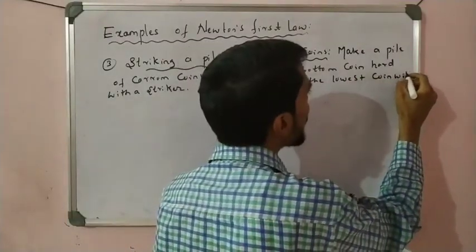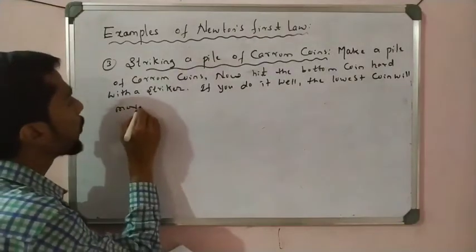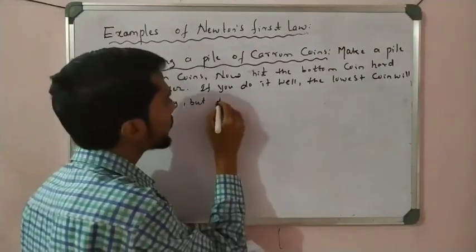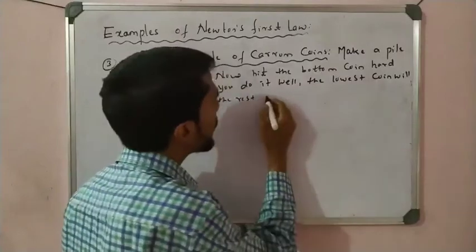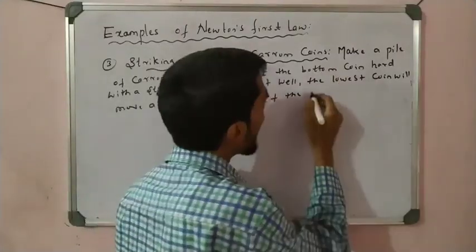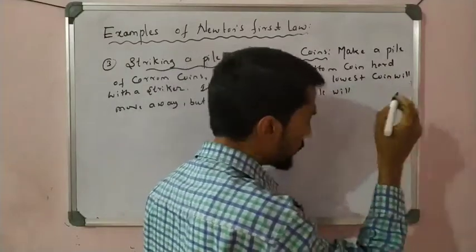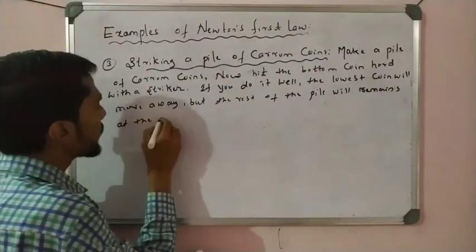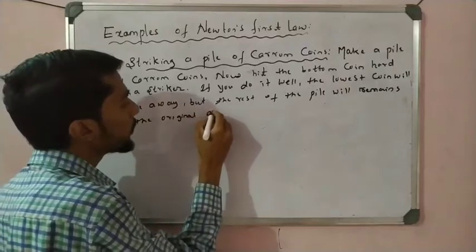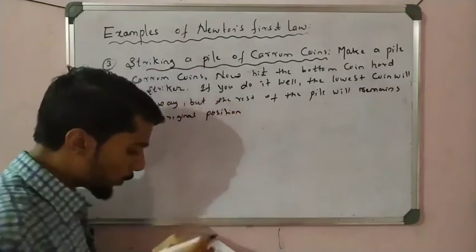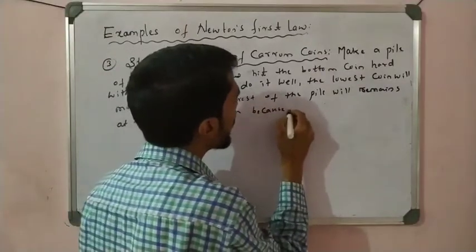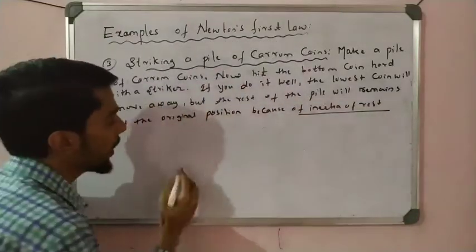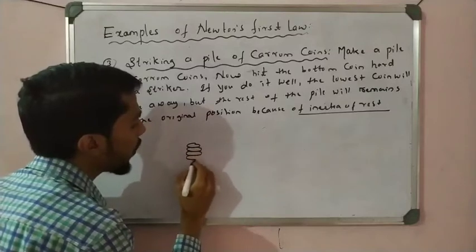the lowest coin will move away, but the rest of the pile will remain at the original position because of inertia of rest.